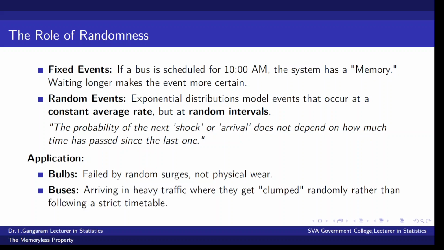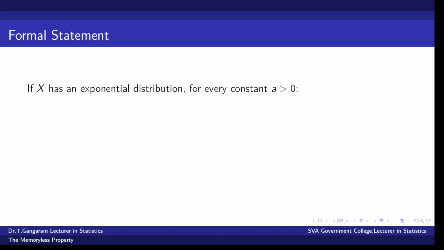Buses arriving in heavy traffic, where they get clumped randomly rather than following a strict timetable. We experience the late arrivals of buses and trains because of the heavy traffic. It may occur randomly.